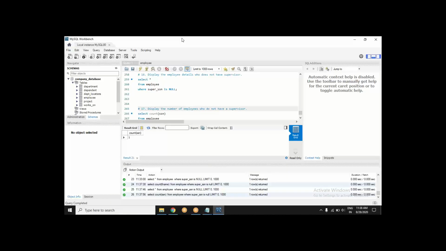How does it make a difference whether you count name or whether you count SSN? This would have made a difference if there are two James in this company and both don't have a supervisor. Would it make any difference? Think about it. It is seemingly so. So it is always advised not to use anything but the unique key here, especially in case of count.